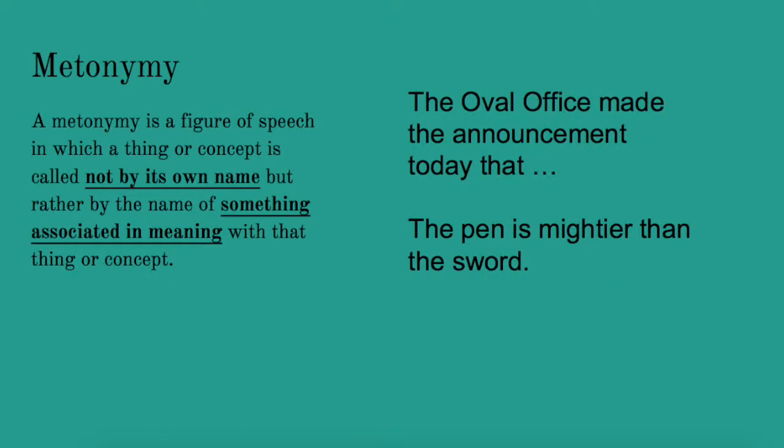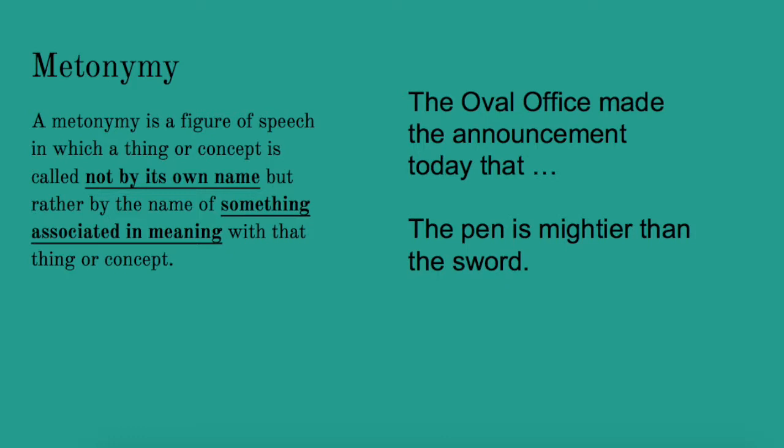Alright, let's start. The first figure of language we're going to cover today is metonymy. Now, we've learned about metonymy before, but let me just remind you, metonymy is a figure of speech in which a thing or concept is called not by its own name, but rather by the name of something associated in meaning with it. So, for example, instead of saying that the president made an announcement today, you could say the Oval Office made the announcement today. People still understand that when you say Oval Office, you mean the president, because he is associated with the Oval Office.